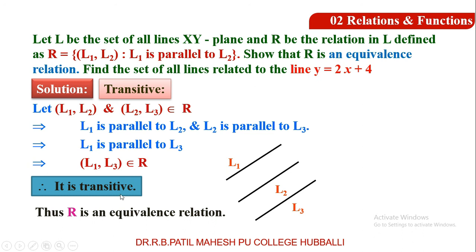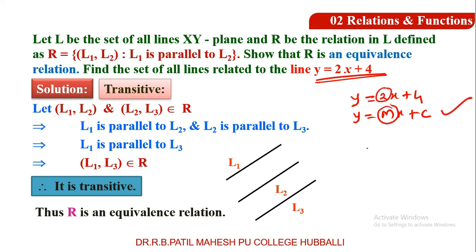Further, we have the second question, that is, find the set of all lines. You need to find all the lines which are related to the line y equal to 2x plus 4. Dear students, I will discuss this equation of line y equal to 2x plus 4. Do you think this is in the form of y equal to mx plus c? Yes. So, what is the value of m here? M is equal to 2. M is equal to 2 means the slope of this line